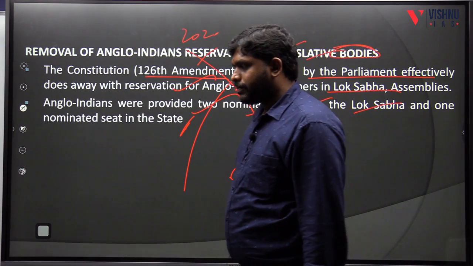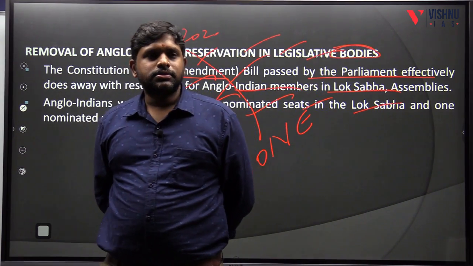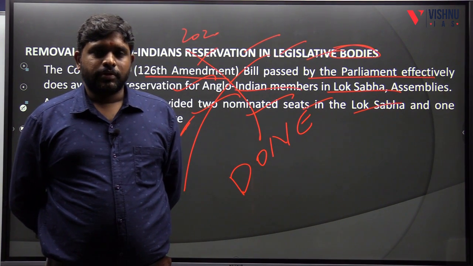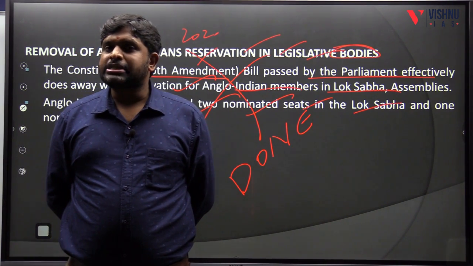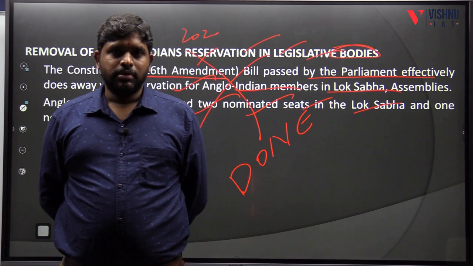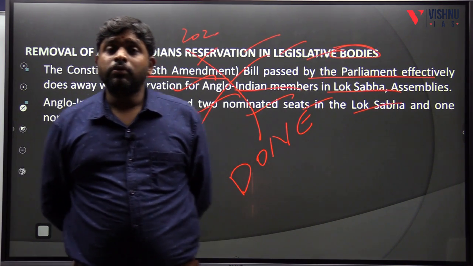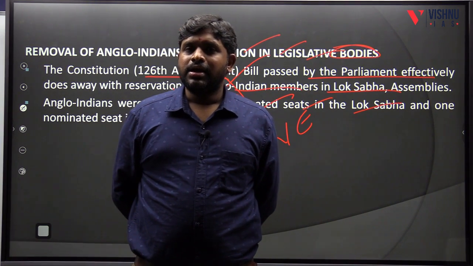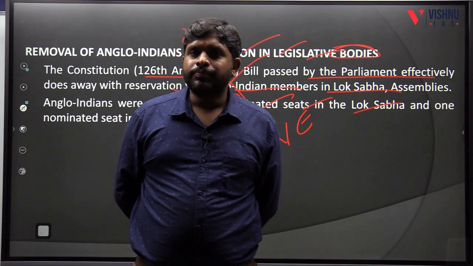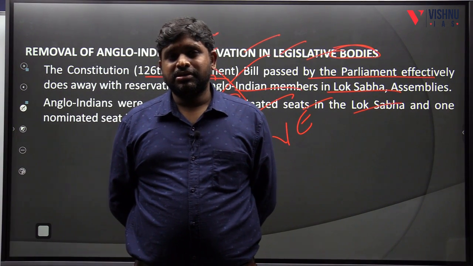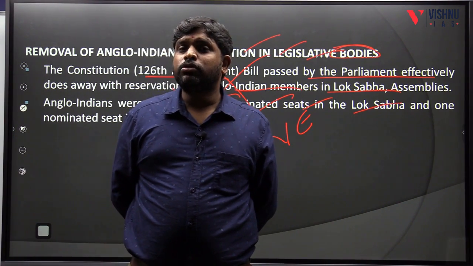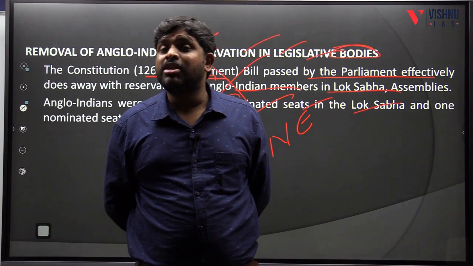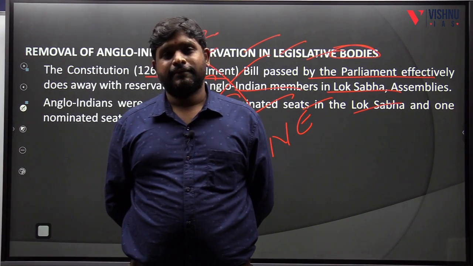So this is the state legislature. Mainly we have to understand from the perspective of the Parliament. Prelims point of view, mains point of view, the relative relationship between the Lok Sabha and the Assembly, the Rajya Sabha and the Legislative Council, the Parliament and the state legislature, with respect to ordinary bills and with respect to money bills, as well as with the Constitutional Amendment Bill. But the Constitutional Amendment Bill will not come to the Legislative Council only.